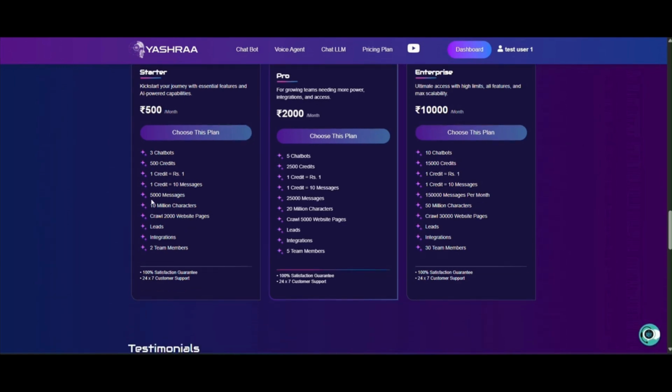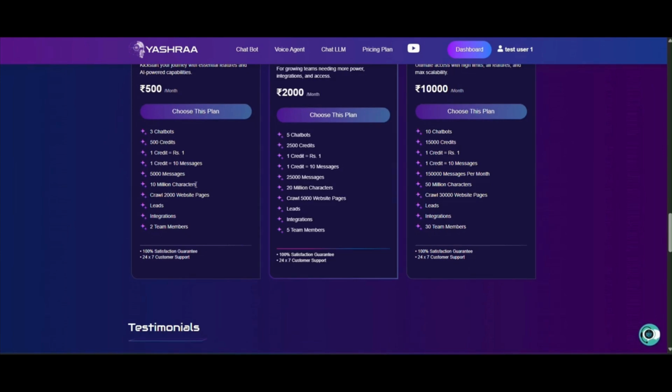The next thing is that you have a 5,000 messages limit for the Starter plan. Combined across all the chatbots you create, you can only message 5,000 times. So you can only get 5,000 replies from the chatbot, not more than that.